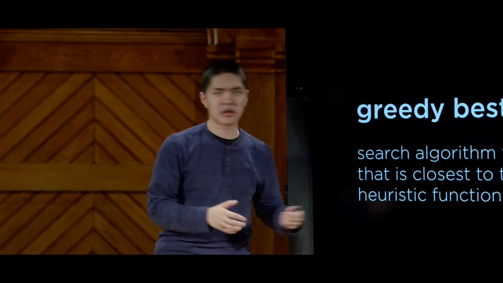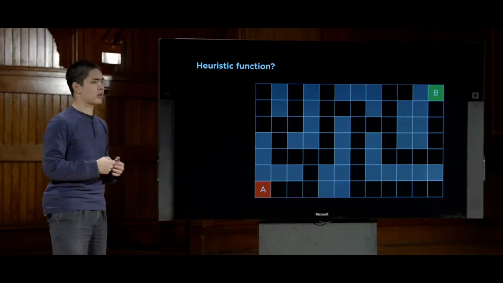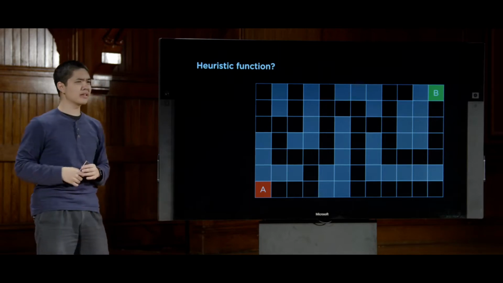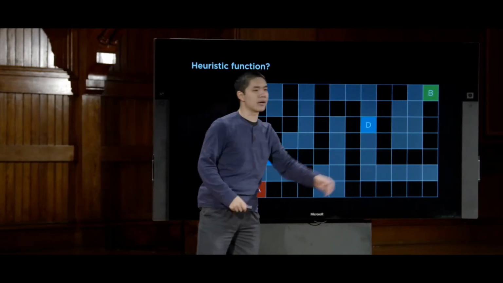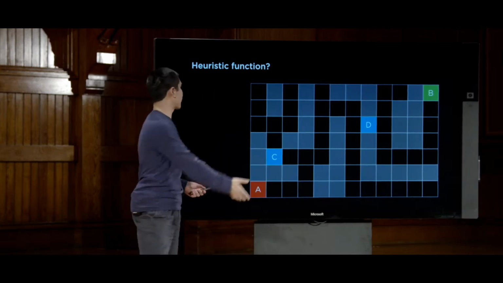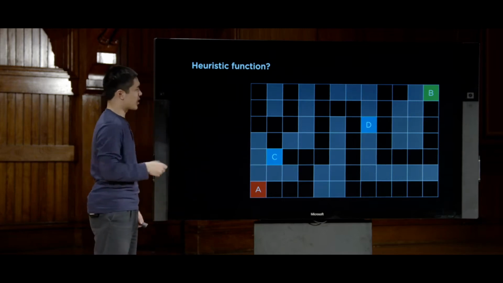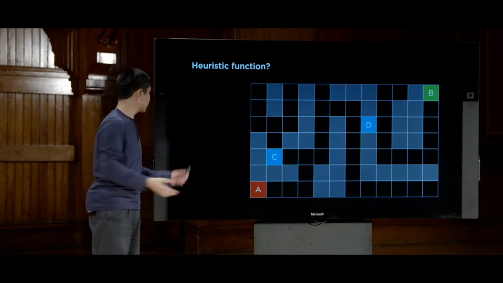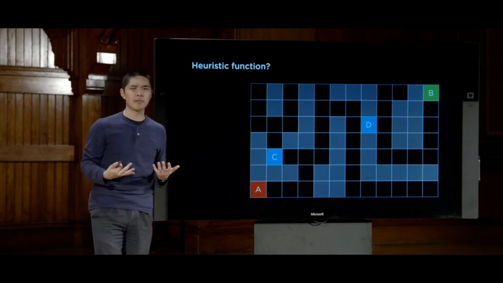So what might this heuristic function actually look like in the case of a maze-solving algorithm, where we're trying to solve a maze? What does a heuristic look like? Well, the heuristic needs to answer a question like, between these two cells, C and D, which one is better? Which one would I rather be in if I'm trying to find my way to the goal? Well, any human could probably look at this and tell you, you know what, D looks like it's better. Even if the maze is convoluted and you haven't thought about all the walls, D is probably better.